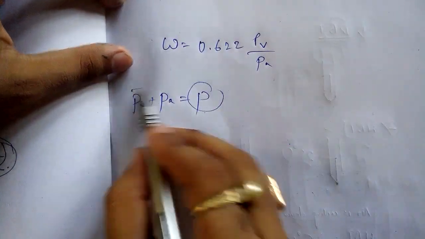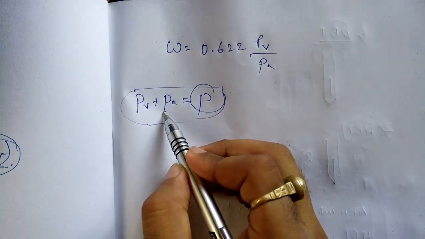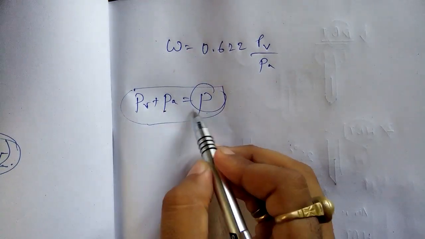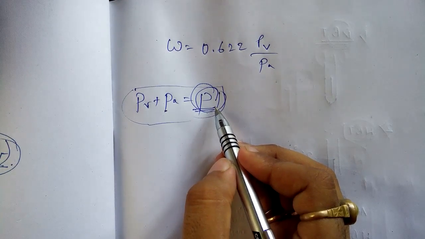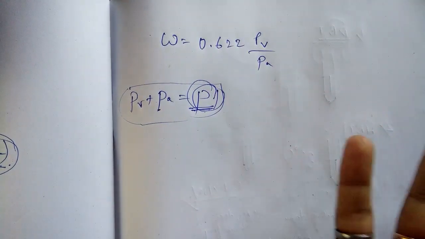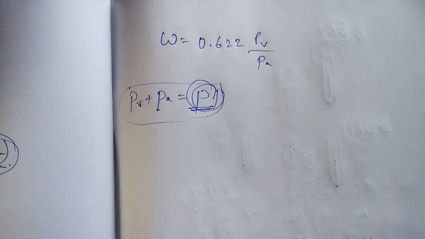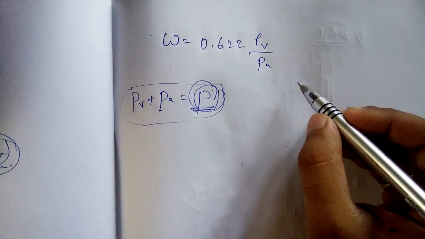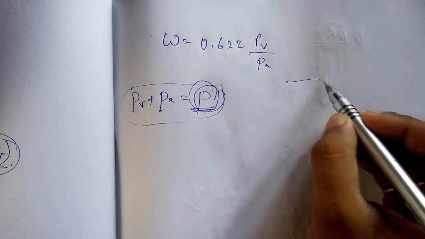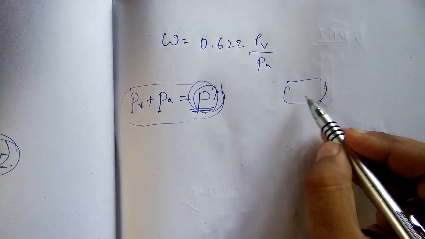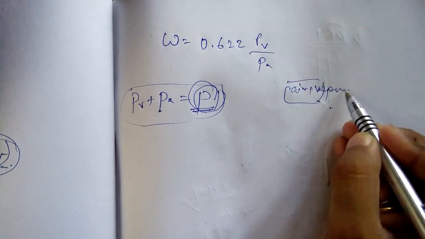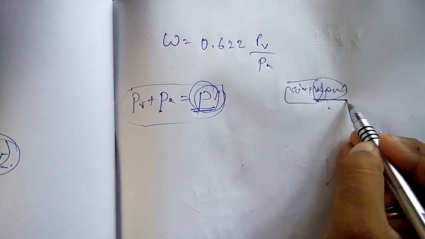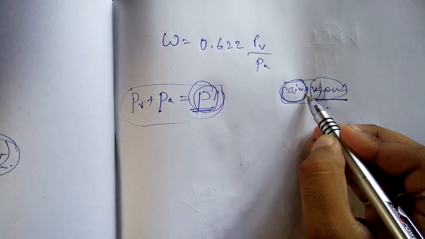This P is the total atmospheric pressure, which is due to both air and water vapor. This is very simple to understand. Don't make it complicated. Suppose you have got air plus vapor. Total pressure will be what? The pressure exerted by vapor and the pressure exerted by air.